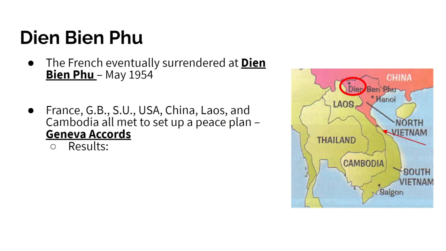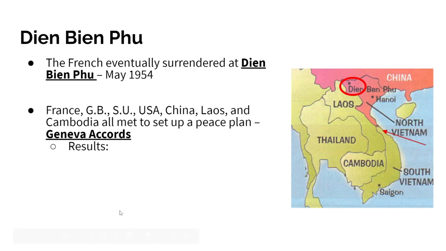Eventually, there's going to be a battle at Dien Bien Phu. You can see it here on the map. And this is eventually where the French will have to surrender. So they are defeated. France, Great Britain, the Soviet Union, the United States, China, Laos, and Cambodia are all going to meet, and they are going to come up with a plan known as the Geneva Accords.